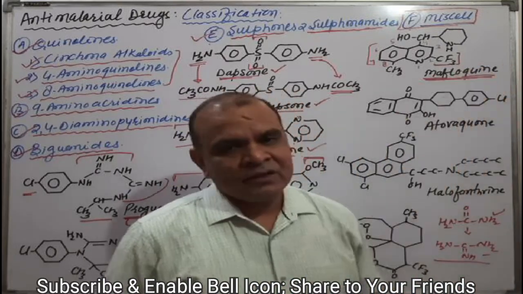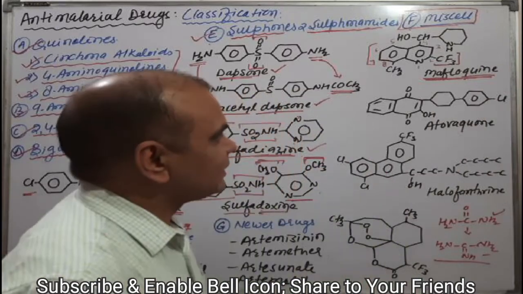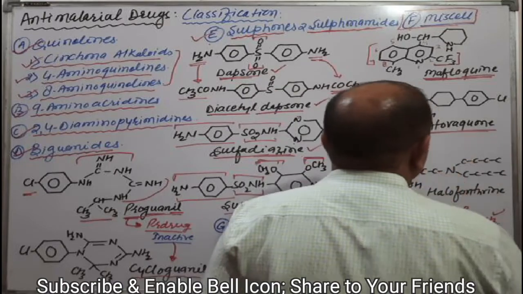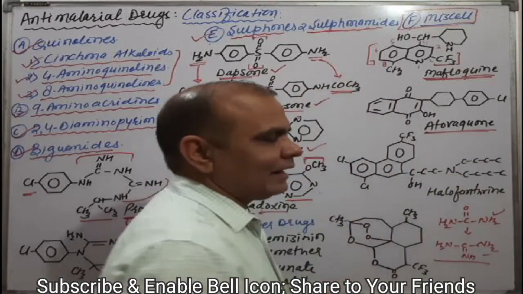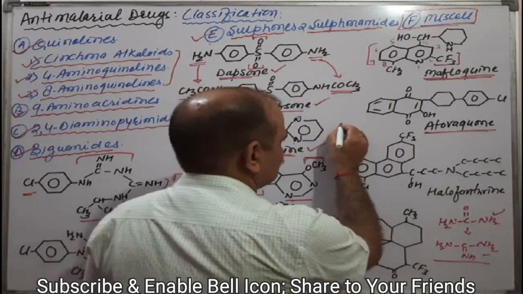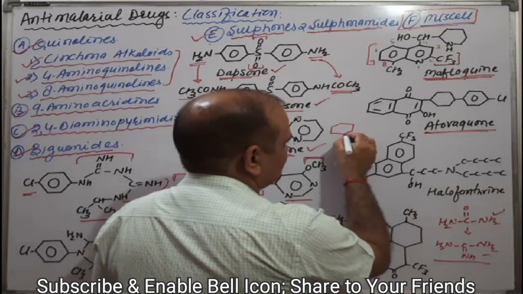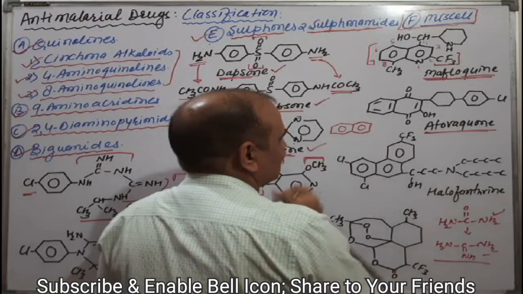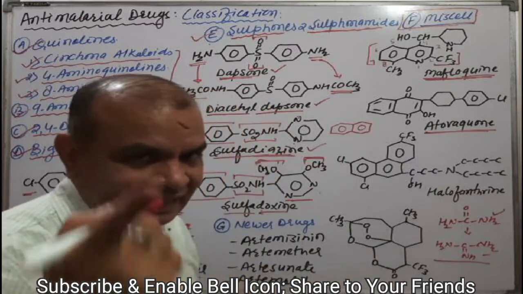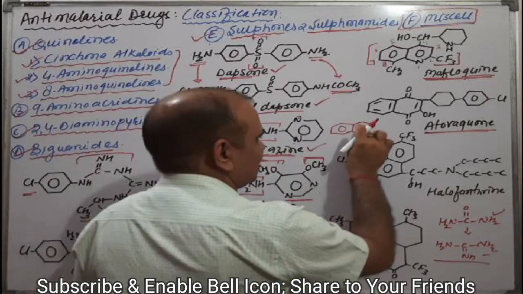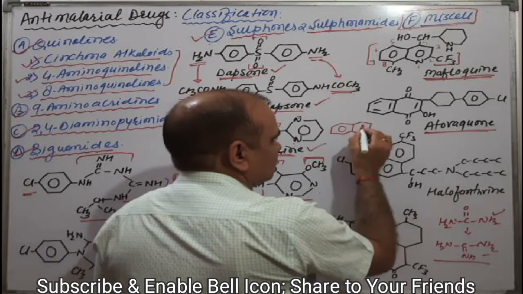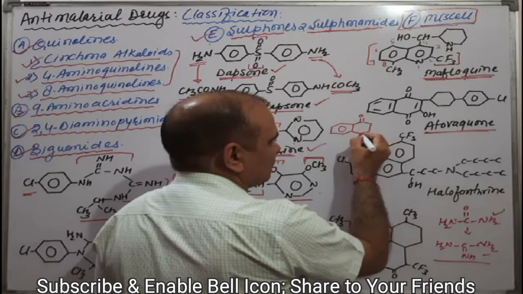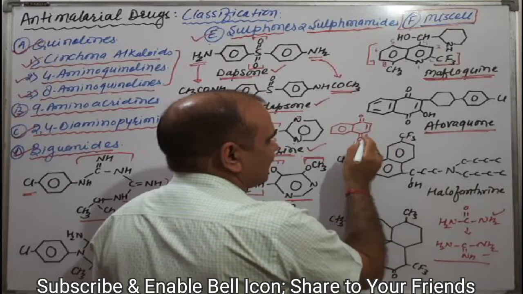Next one is atovaquone. Atovaquone, how is it atovaquone? As you know, what is the structure? Suppose this one is the benzene, and this one is also the benzene. Similarly, it is the naphthalene. Naphthalene, if we saturate these double bonds and have oxygen at the para position, that is a carbonyl group, it means it is the quinone.